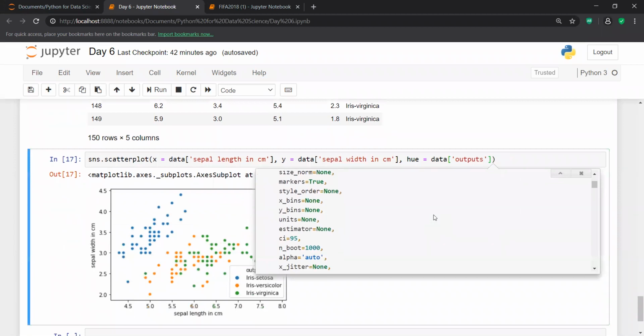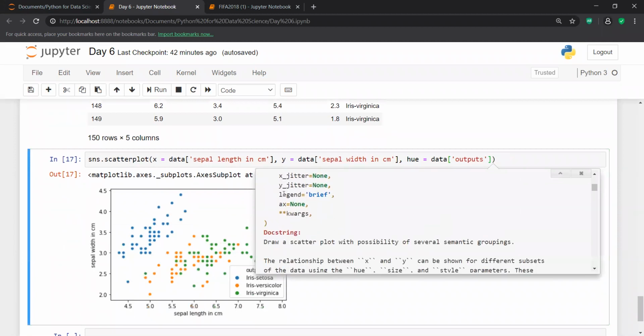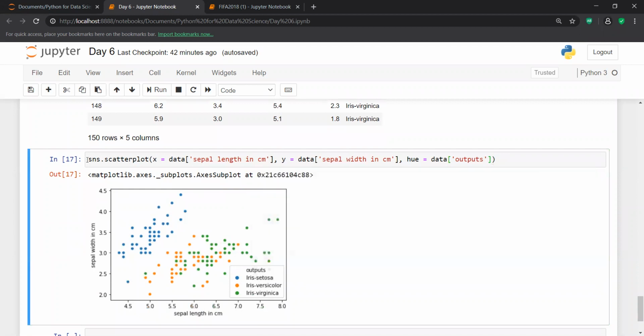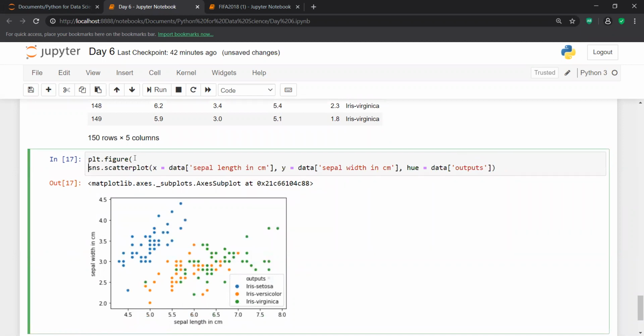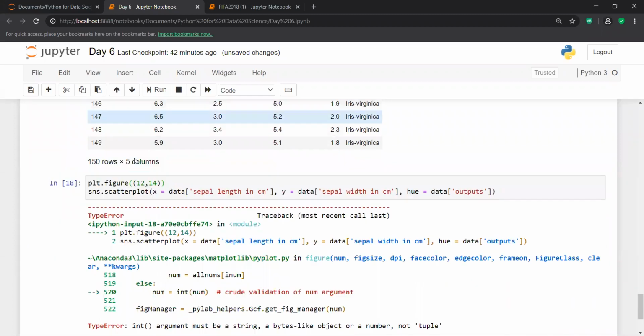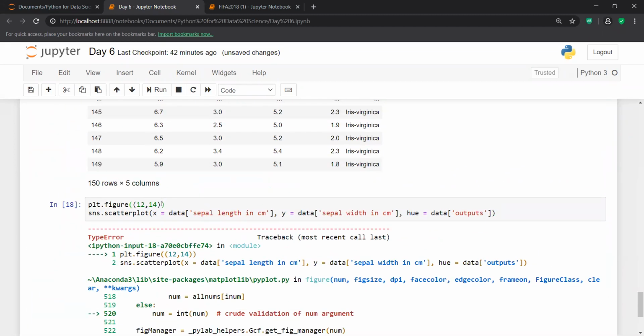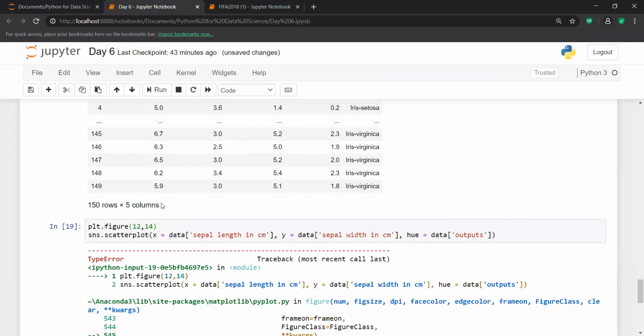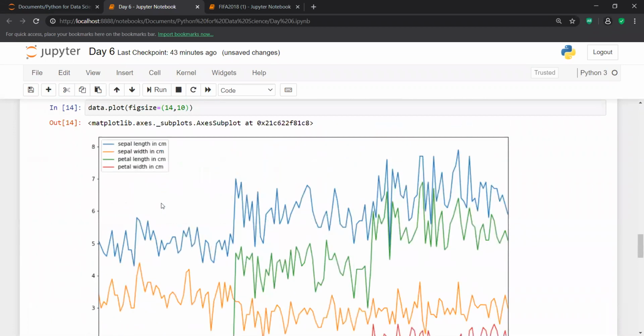I can't do anything here, I'm not having this thing. Okay, fine. It is not taking.